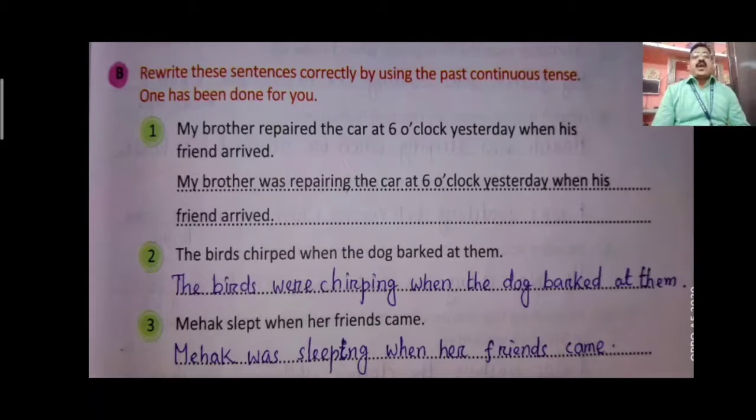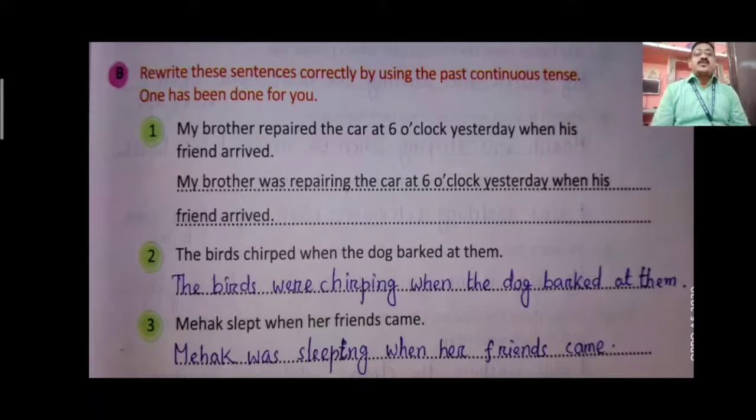Exercise B, rewrite the sentence correctly by using the past continuous tense. You have to use the sentence in past continuous tense, like my brother repaired the car at 6 o'clock yesterday when his friend arrived. So it was in past tense. Now we'll write it in past continuous form. My brother was repairing. Yes, my brother is singular. Brother is one person. So was repairing the car at 6 o'clock yesterday when his friend arrived.